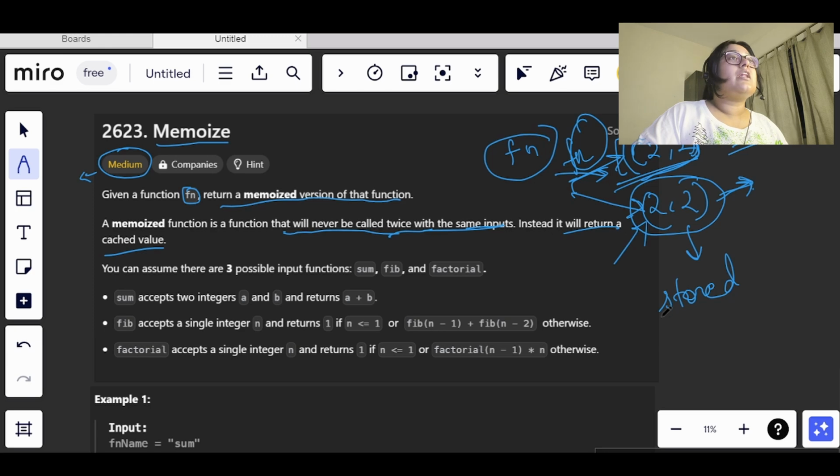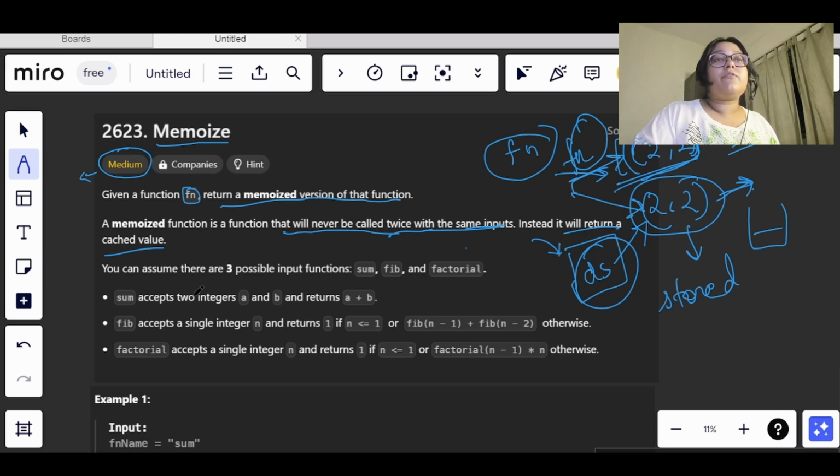Cached value means, like, whenever we are browsing, some of the data that we have surfed over the internet gets stored in our cache so that it does not have to be loaded again. In the same way, when we call the function with an input once, we need to store it in such a way that when we send the same arguments again, this function will not be called. It will just return the same value from the place, or the data structure, where it was stored before.